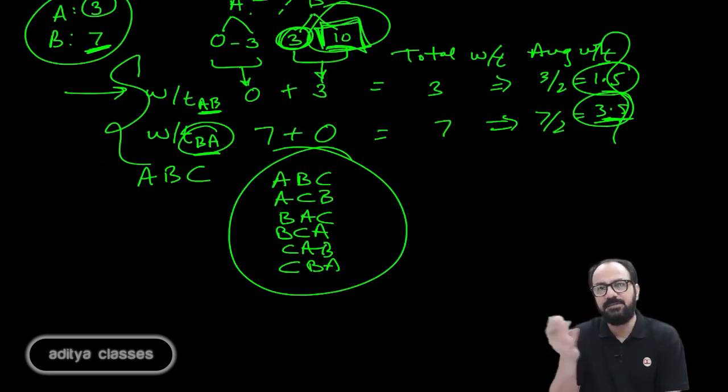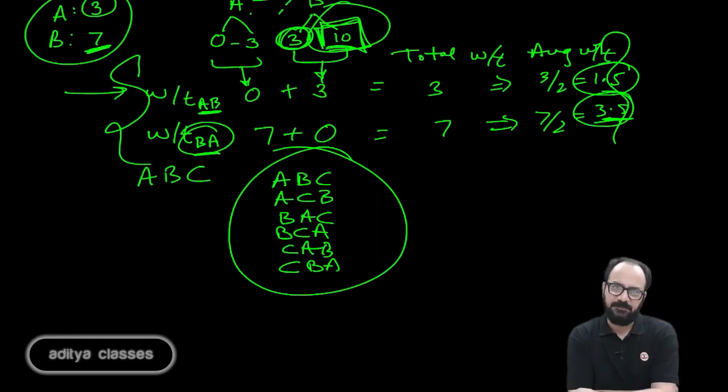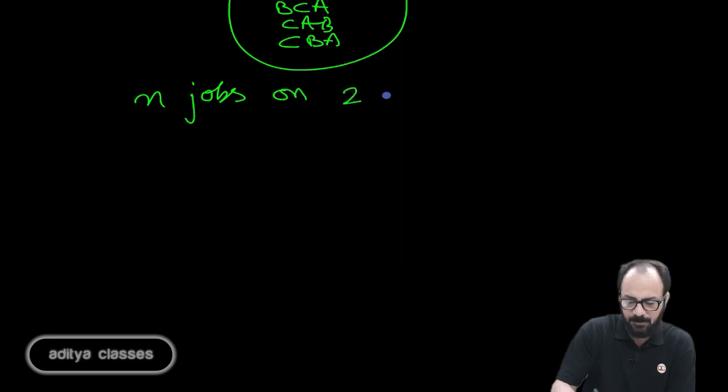What if there were 2 machines? Things will get further complicated. So, when we study sequencing over here, we will try to sequence these kinds of jobs. We will try to sequence n jobs on 2 machines.